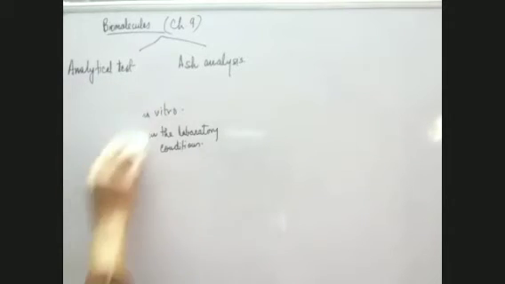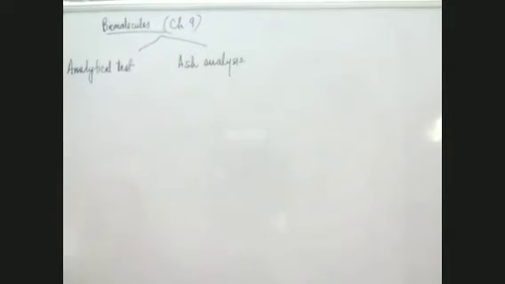Now we come to another. Here, what we were doing: two types of tests, analytical test and ash analysis, they tell you about the biomolecules. So now what is done in this case? I'll tell you first about this test.